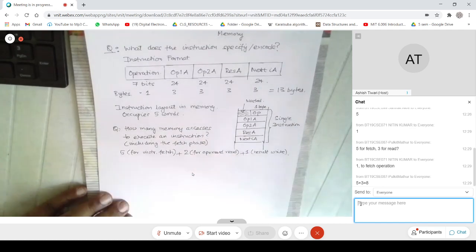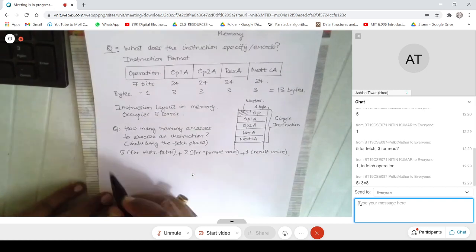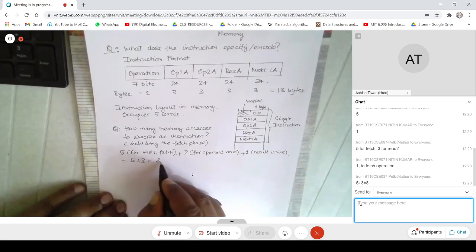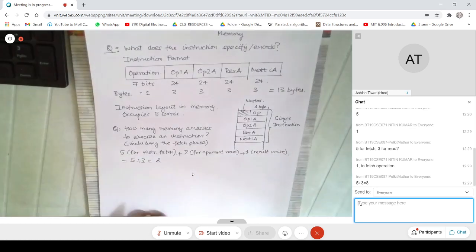So these are reads, this is a write. That makes it 5 plus 3 equals 8. Is that fine?